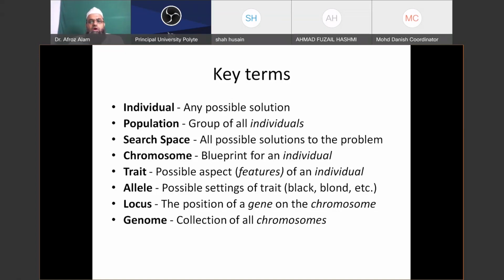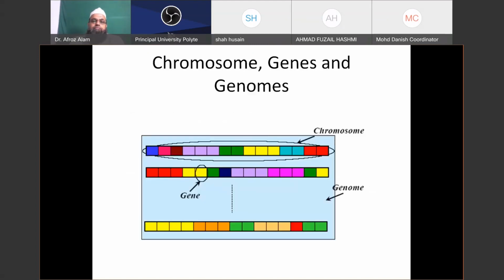Chromosome: blueprint for an individual. Trait: a possible aspect, that is, a feature of an individual. Allele: a possible setting of a trait, such as black, blond. Locus: the position of a gene on the chromosome. And genome, as stated earlier: the collection of all chromosomes is known as the genome. Chromosomes will also be known as phenomes, and the collection of all phenomes will be termed the genome. These are the few key terms involved in the genetic algorithm optimization technique.